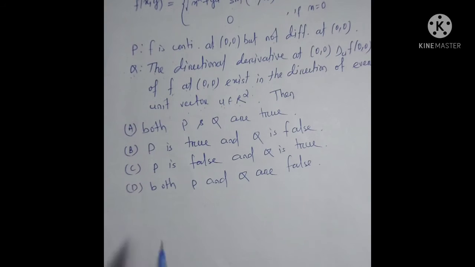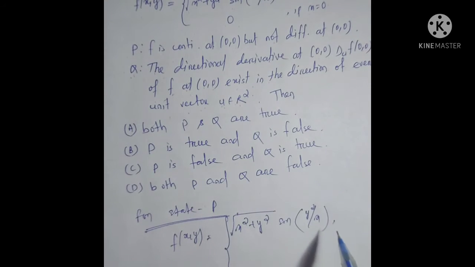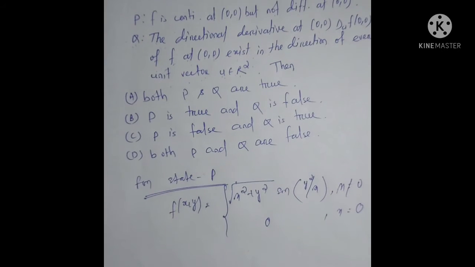Now solution for statement P. Here the given function is f(x,y) = √(x² + y²) times sin(y²/x) when x ≠ 0, and 0 when x = 0. Now statement P said that this function is continuous at 0 and not differentiable at 0.